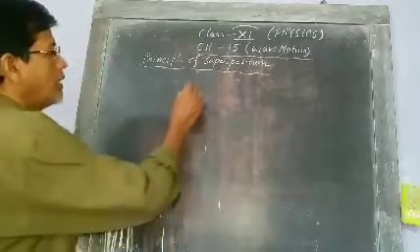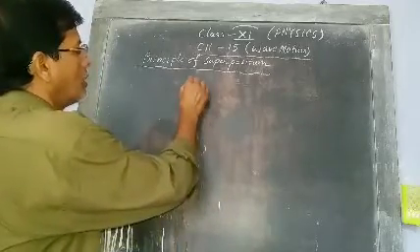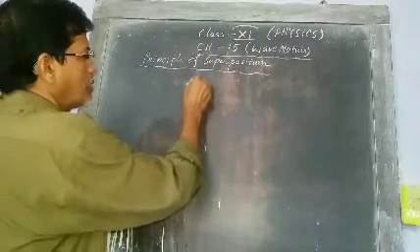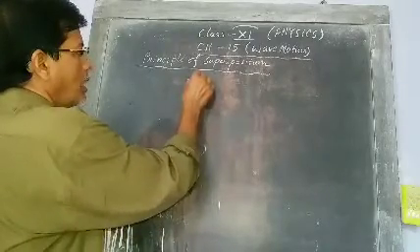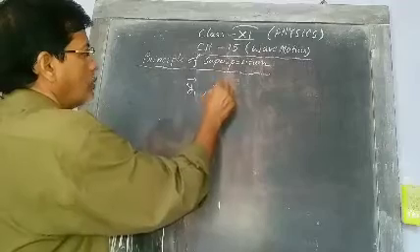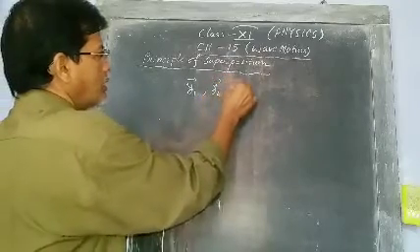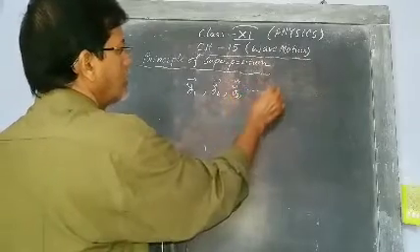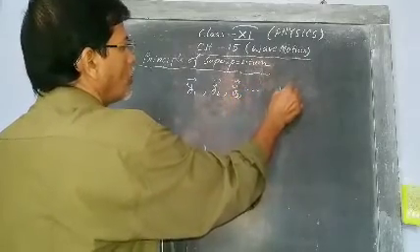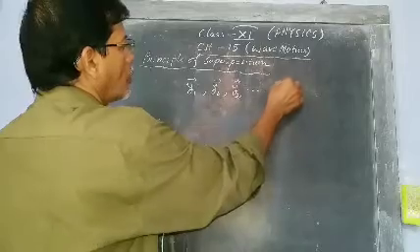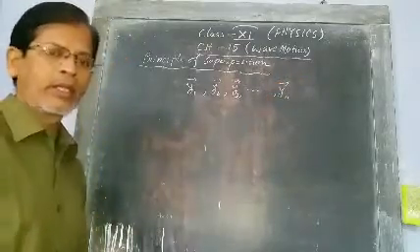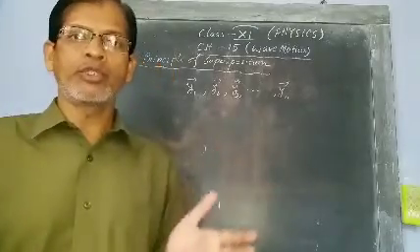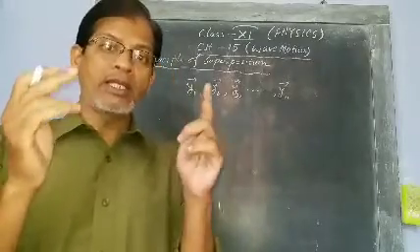Suppose there are n number of waves. One displacement is y1, another is y2, another is y3, like this. When n waves superimpose, we will get a single wave.